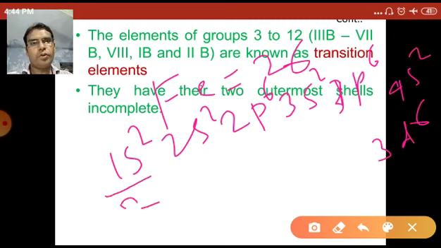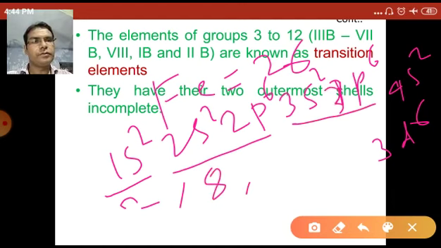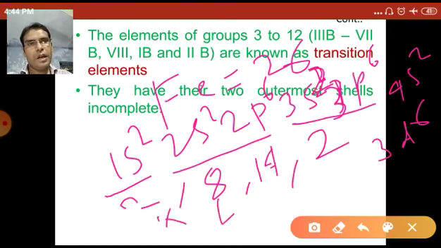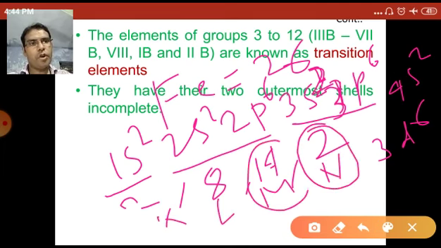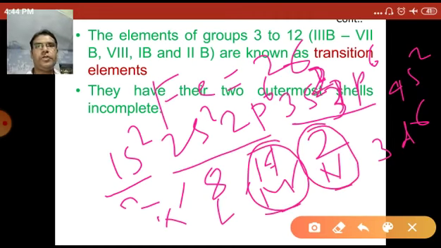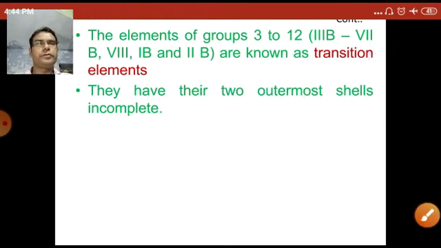So first 2, then in the second orbit or shell 8, in the third orbit 2 plus 6 plus 6, that is 14, and 2. So K, L, M and N. So these two outermost orbits, M and N, are incomplete in the case of iron. So iron belongs to the transition elements group.